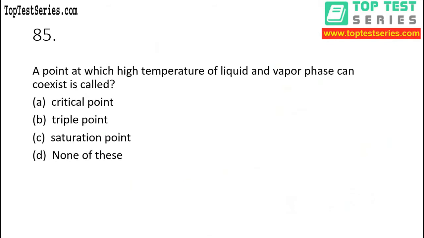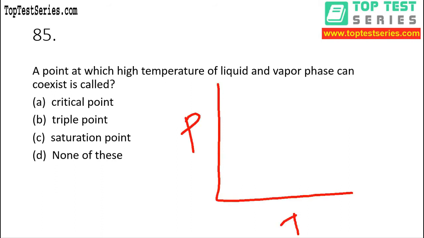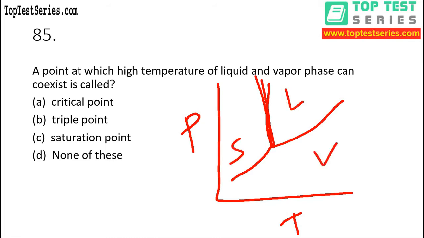A point at which the high temperature liquid and vapor phase can coexist is called. So, let's draw the PT diagram. This is the line for sublimation. This one is for melting or fusion, and this one is for vaporization, right? So it is talking about at which point we have liquid and vapor. This is solid, this is liquid, and this is vapor.